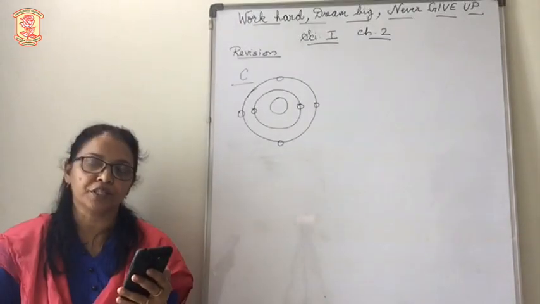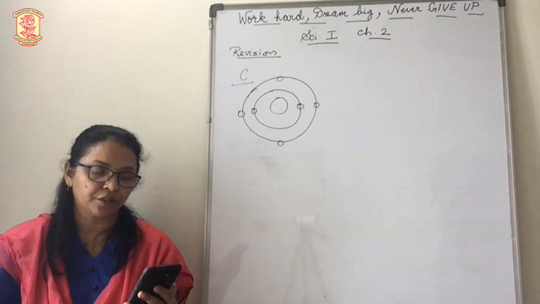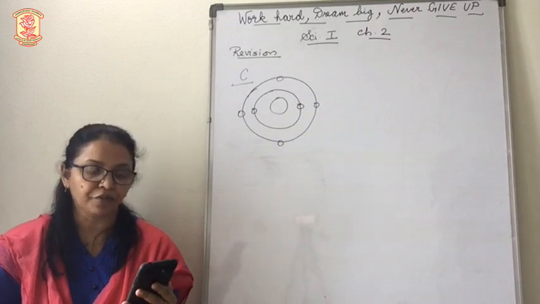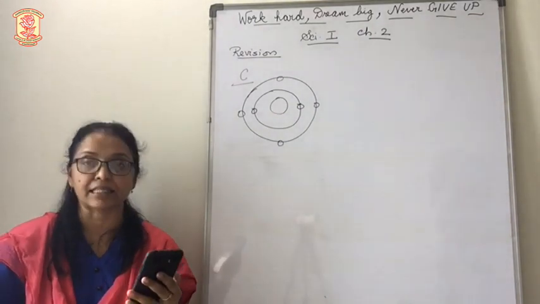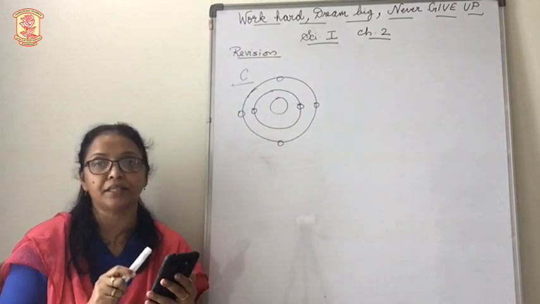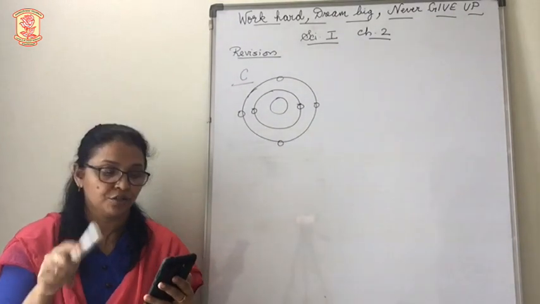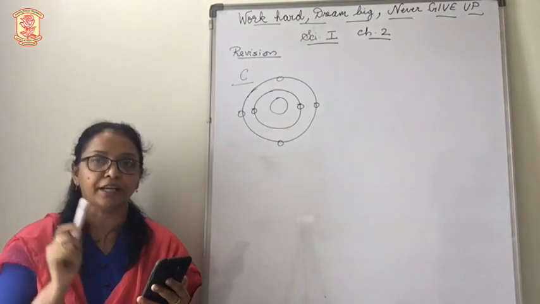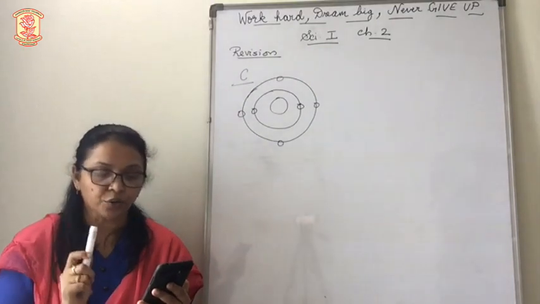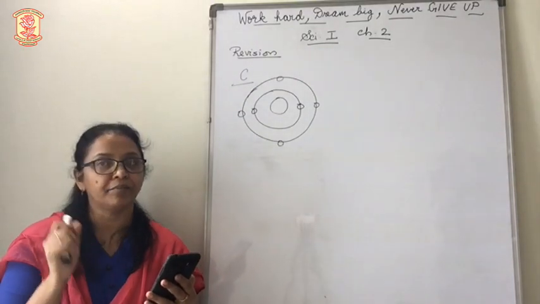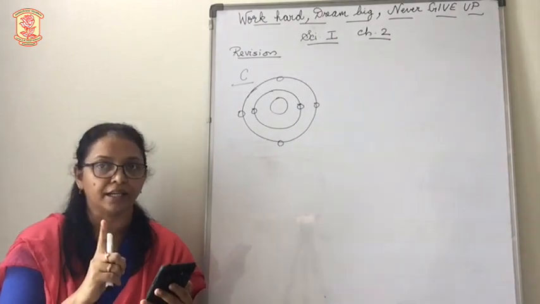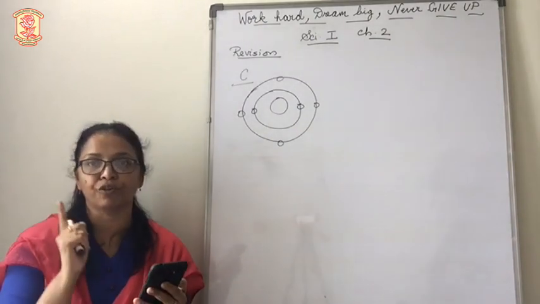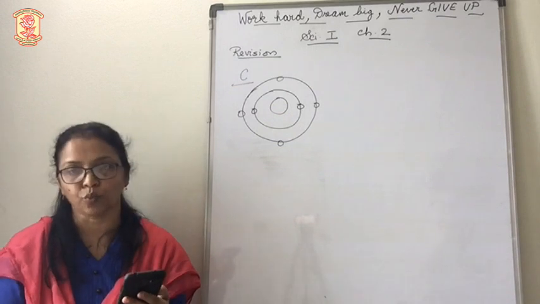Now going on to question number 2, choose the correct option and rewrite the statement. The first one is the number of electrons in the outermost shell of an alkali metal. We all know that alkali metals belong to group 1. So the number of electrons in the outermost orbit of an alkali metal will be 1. All alkali metals have 1 valence electron. Therefore it belongs to the first group. So the answer will be 1.